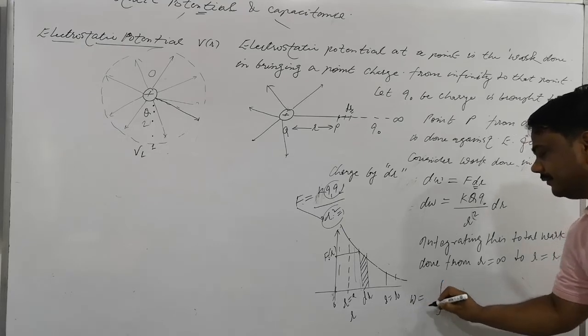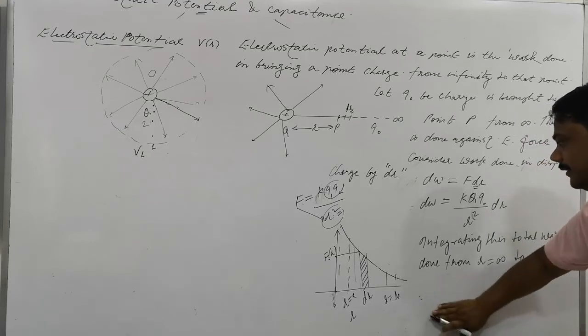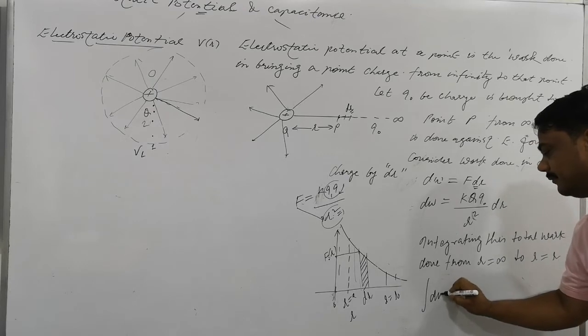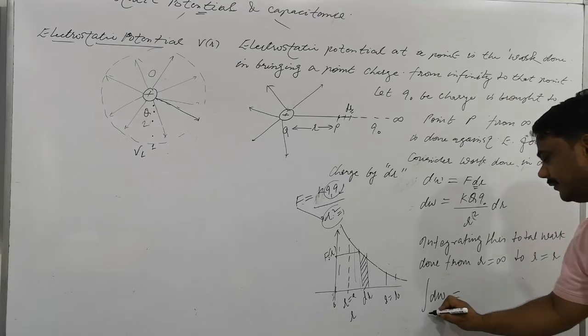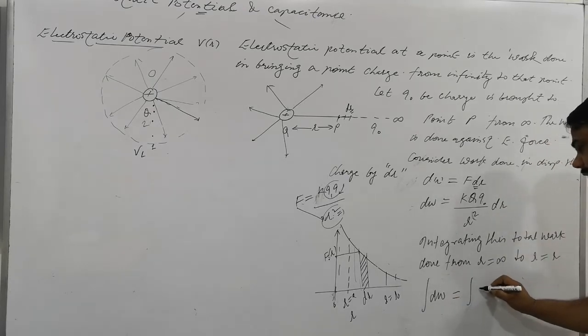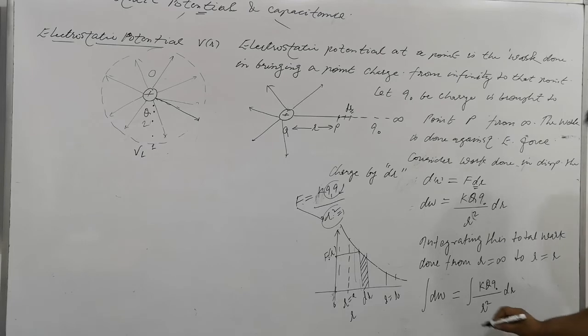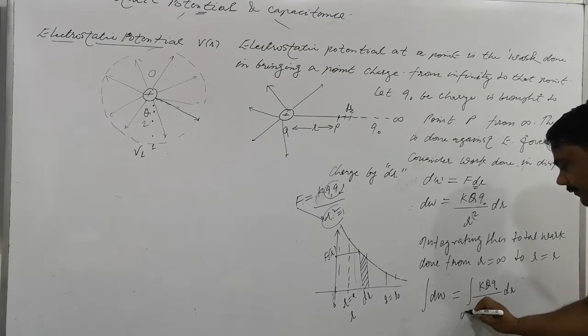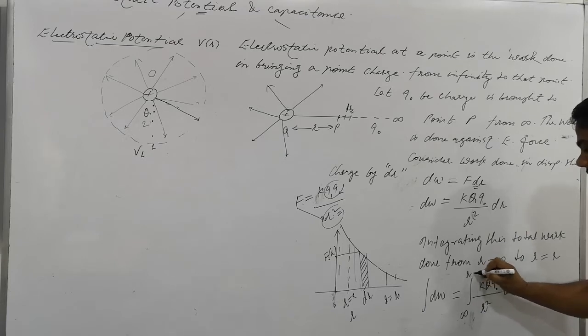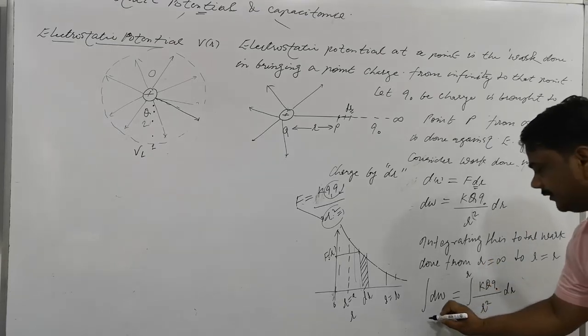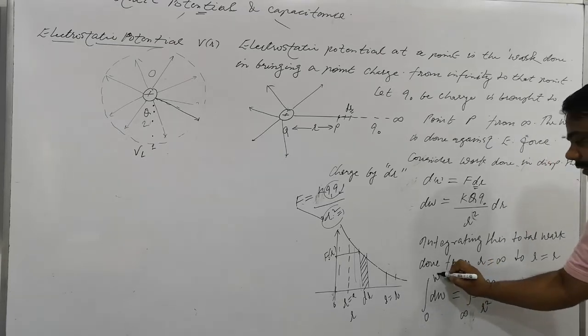It is W, with K Q naught divided by R square, dr. The position goes from infinity to that point. When it was at infinity, the work done was 0.